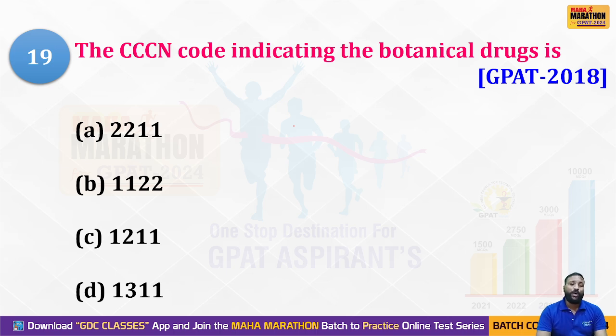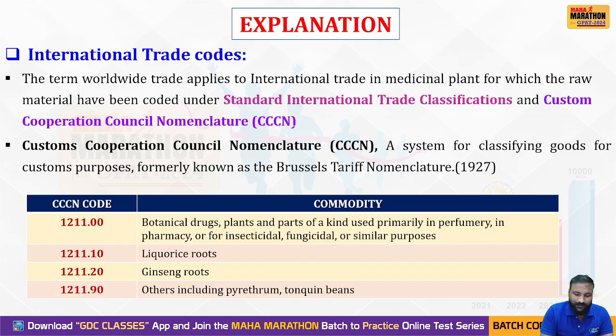And now, the CCCN code indicating the botanical drugs, from GPAT 2018. They asked this question. Options are: which of the following codes refers to the botanical drugs? 2211, 1122, 1211, 1311. We'll see the right answer. Option C is the right answer. We'll see the explanation.